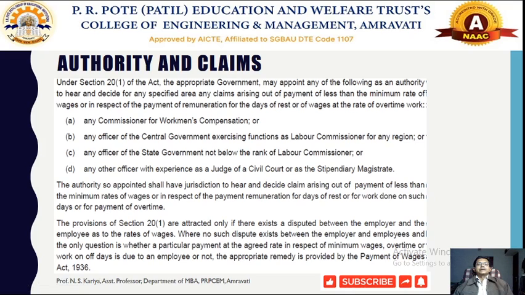Also any officer of the central government exercising the function of a labor commissioner of any region, so generally it should be considered as a labor commissioner, or any other officer of the state government not below the rank of labor commissioner, or any other officer with experience as a judge of the civil court, or a statutory magistrate. So these four authorities are there, out of which any one can be appointed by the appropriate government to investigate the issues with respect to the payment of minimum wages of the workers belonging to the scheduled employment.